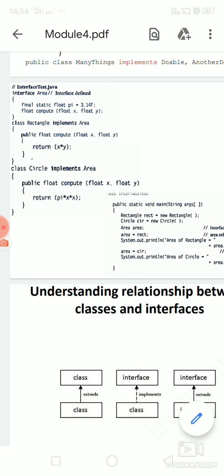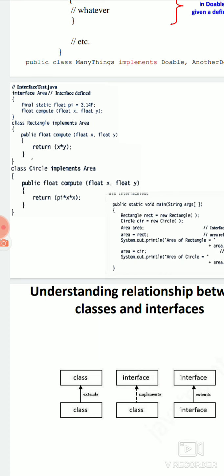So the abstract method is compute here, and as I have already said, when you declare an abstract method, it will not have a definition. So here the definition is not given. Okay. Now next is a class. Class Rectangle. This Rectangle is a class.